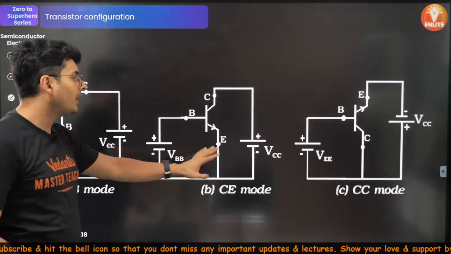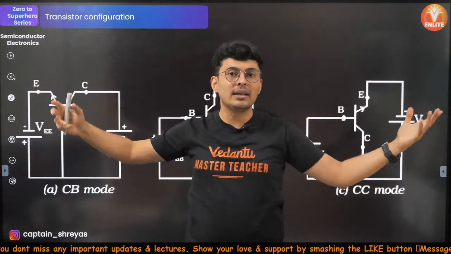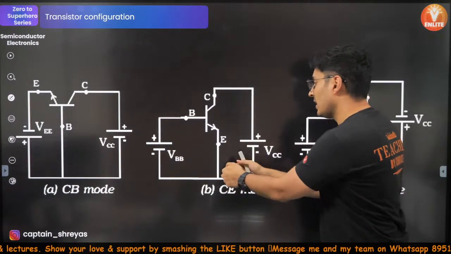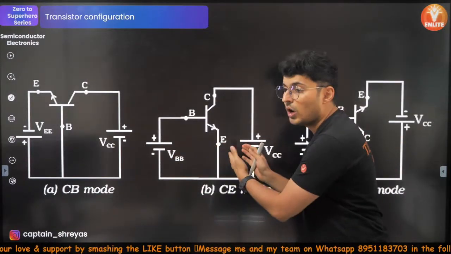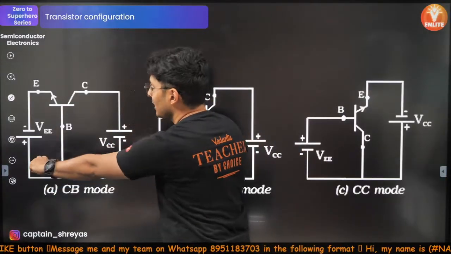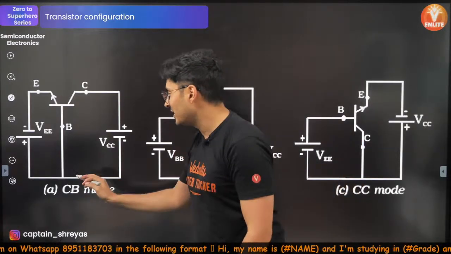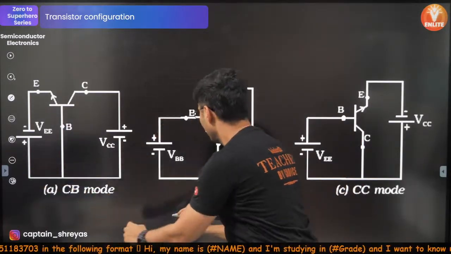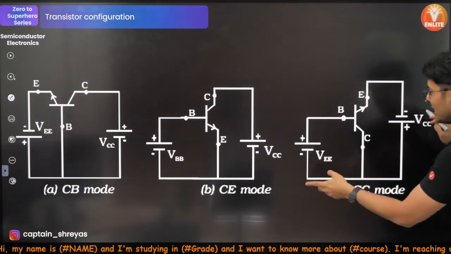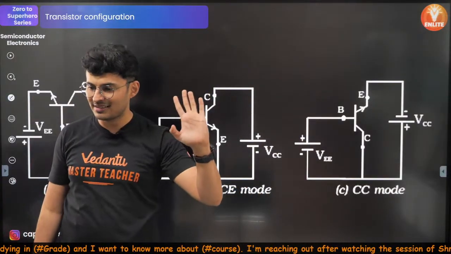And there are 3 ways in which you can connect it. If you take the collector terminal and split it, it is called the common collector mode. If you take the emitter terminal and split it, it is called common emitter mode. If you take the base terminal and split it, it is called the common base mode. So common base mode, the base splits. Common emitter mode, the emitter splits. Common collector mode, collector splits. Rest are simple. Rest you can draw. Is it not simple, guys?